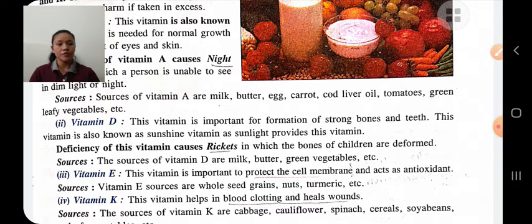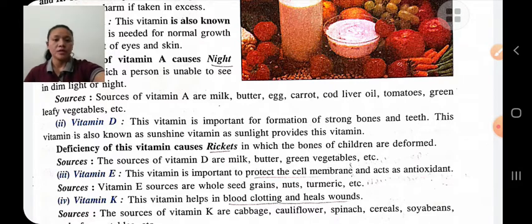Deficiency of vitamin D causes rickets, in which the bones of the children are deformed. We get vitamin D from sunlight. Sources: milk, butter, green leafy vegetables, sunlight, etc.